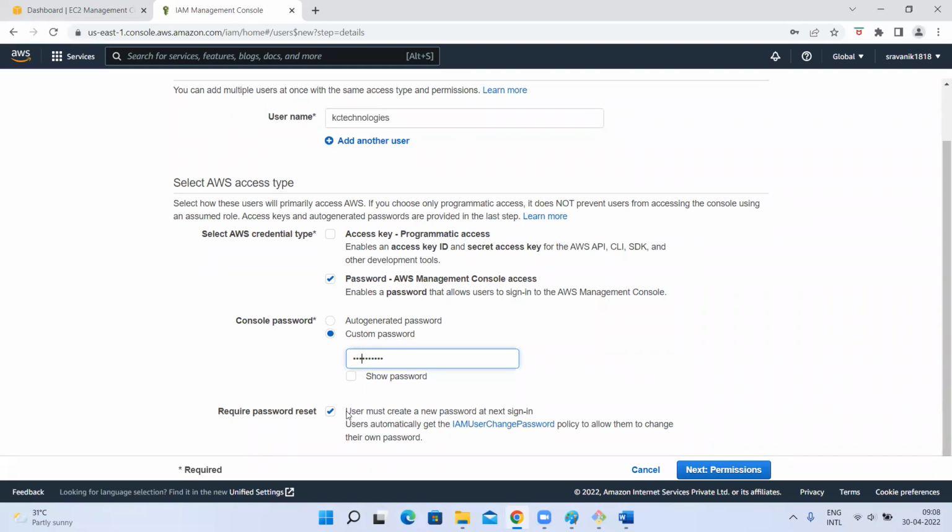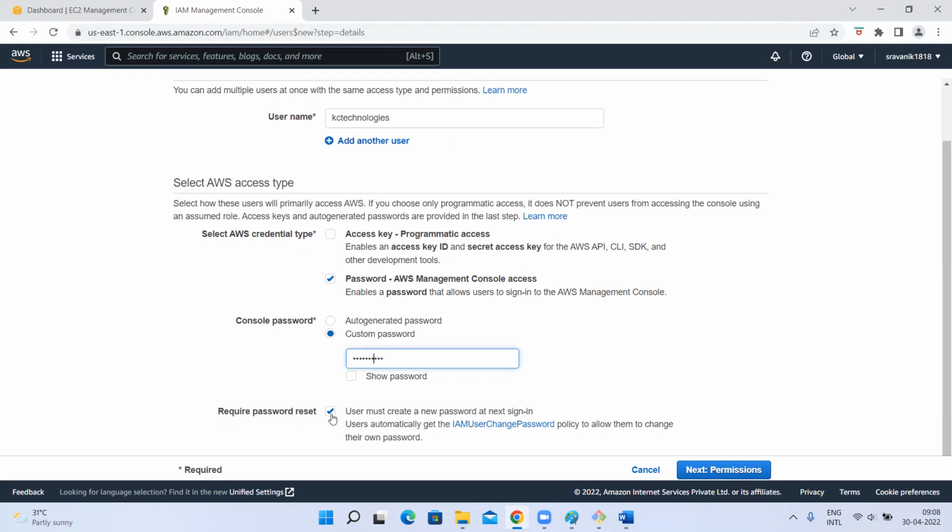So what I'm telling here, I'm selecting this one option: user must create a new password at next sign in. So I create this username and password. The user will log in. First time he'll log in with this username and this password. Once he logs in, it will ask him to change the password because I selected require password reset. This is the initial password. Then it will immediately ask, change your password. It will force him to change the password for the first attempt.